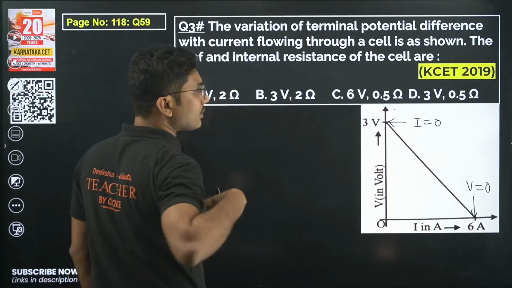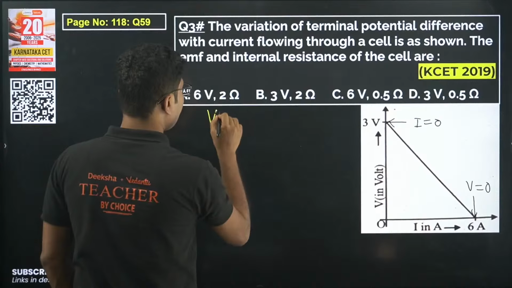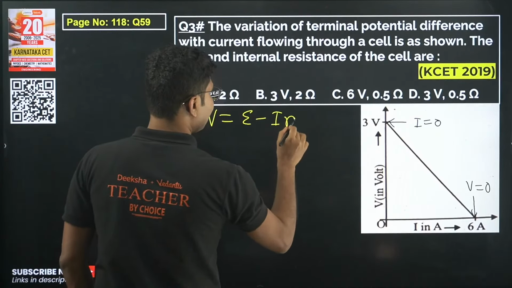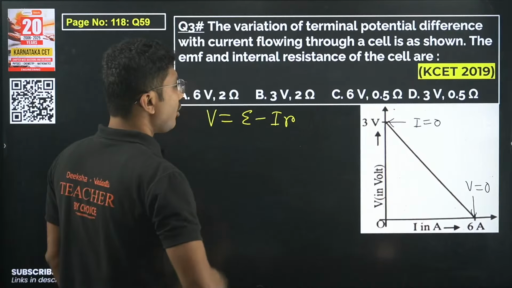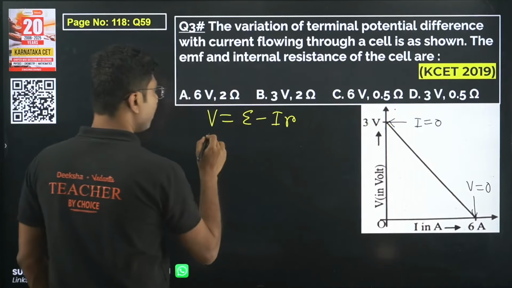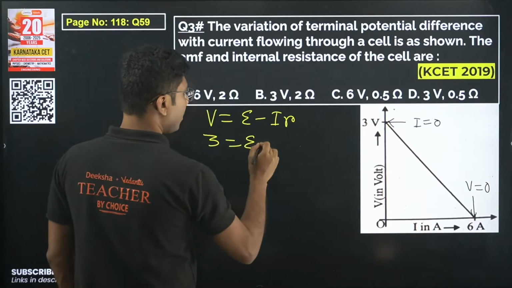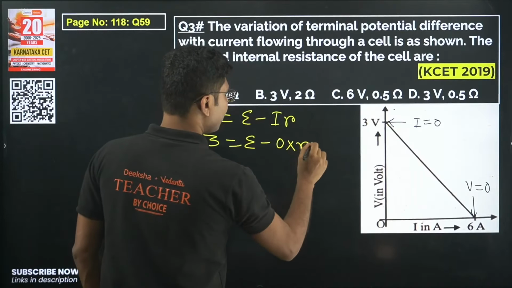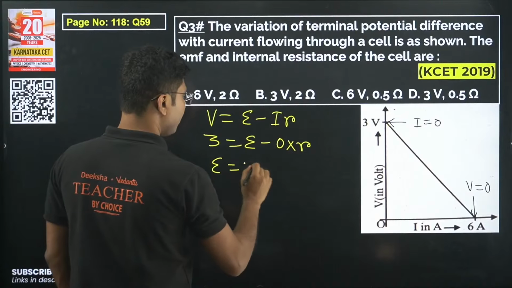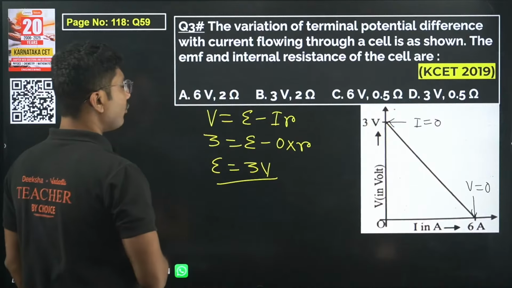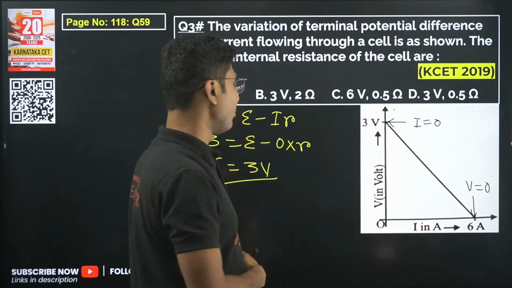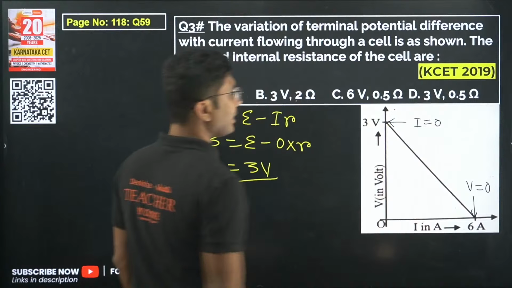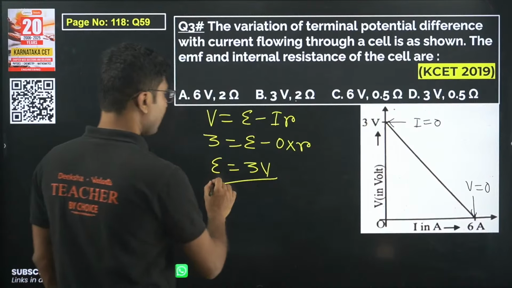So I is equal to 0, so we know that V equals epsilon minus Ir. This is the same equation we were going to use. For the first case, voltage is 3 volt, epsilon we are trying to find, current is 0, so 0 into small r. So from here we calculate epsilon equals 3 volt. So the voltage of the battery is 3 volt. Now we have to calculate the internal resistance. So either option B or option D is correct. One of them is correct, one of them is wrong.